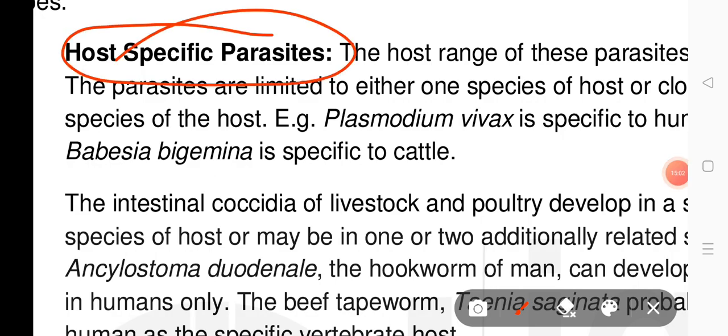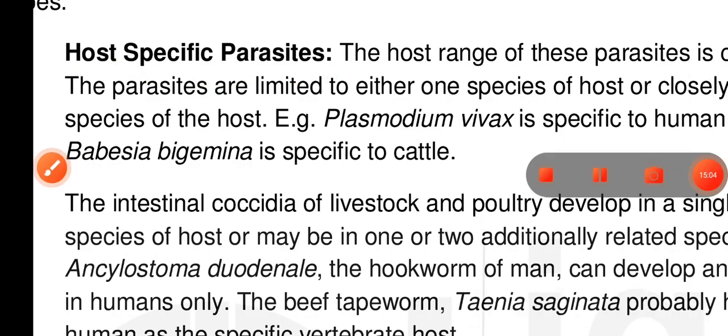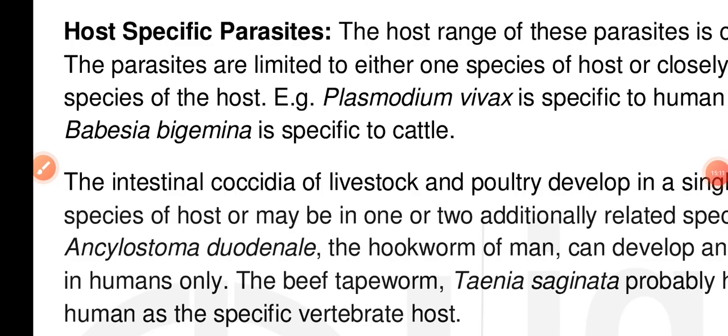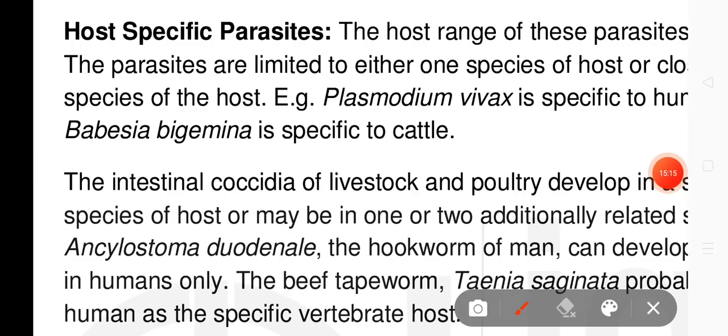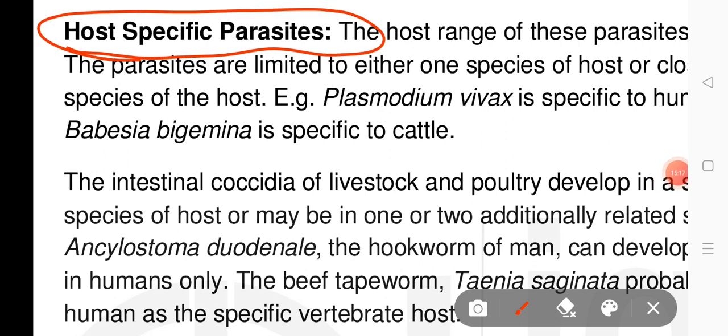An example is Plasmodium vivax, which infects human beings. So host-specific parasites can infect only a limited range of hosts, meaning they have a narrow host range.